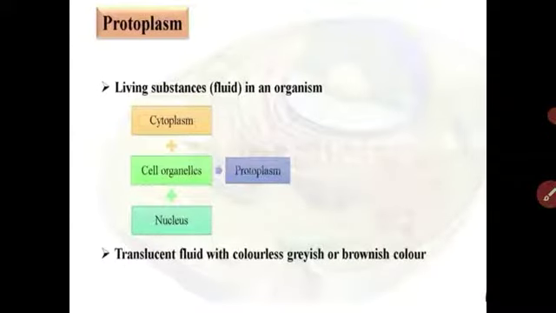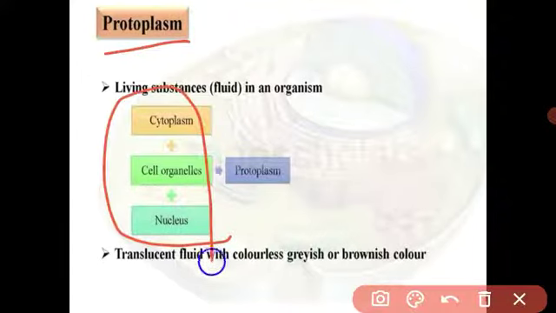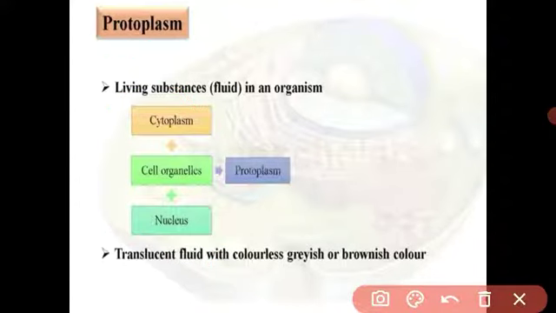See, student, in the previous classes we have studied all the cell organelles. We have seen the living and non-living parts of the cell. Protoplasm means what, student? See, the structure of the cell. A plant cell has a cell wall. An animal cell does not have a cell wall. The cell membrane, nucleus, cell organelles, and cytoplasm, all together are called the protoplasm. Means, except the cell wall,